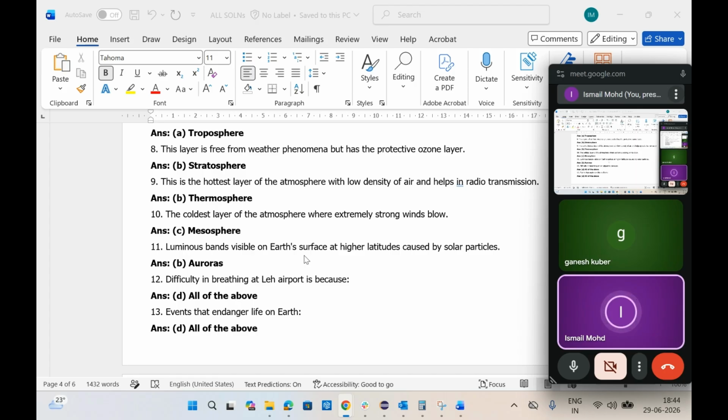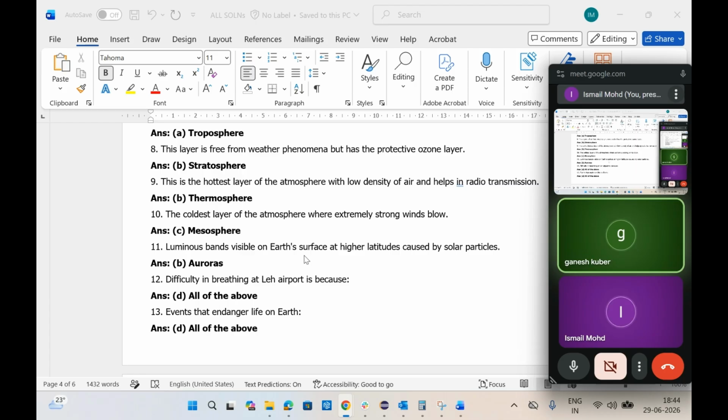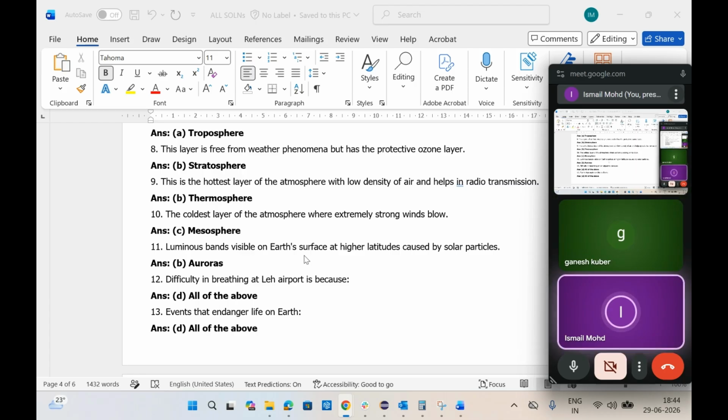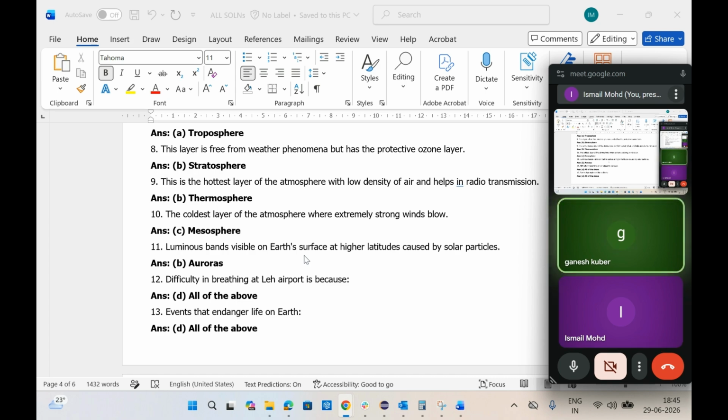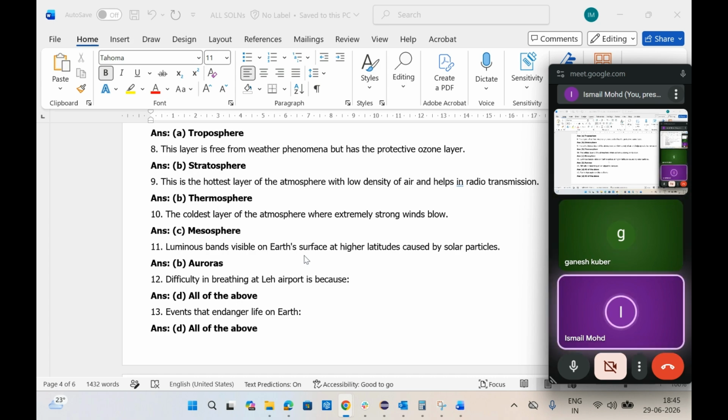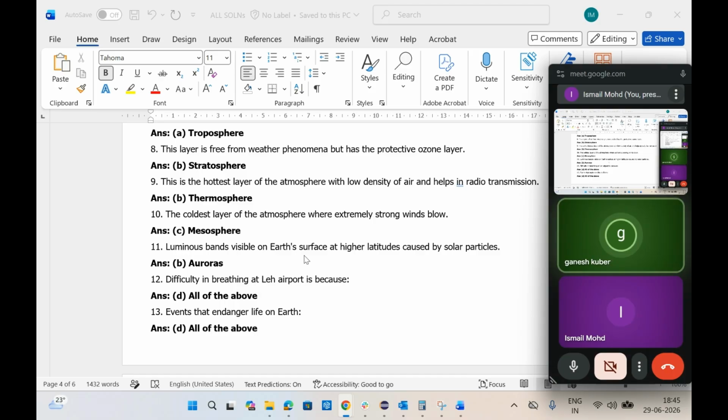Next one, luminous bands which are visible from Earth's surface at higher latitudes, caused by solar particles. What are those called? Auroras. Next, difficulty in breathing at the Leh Airport is because of what? The answer is all of the above.